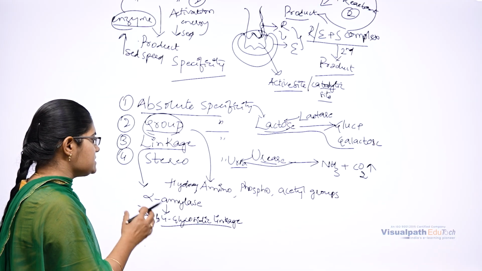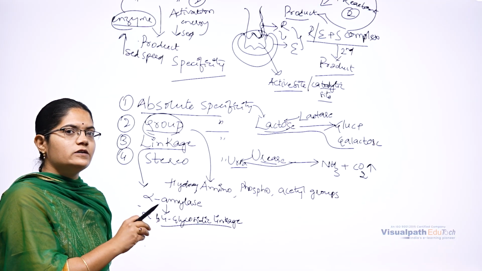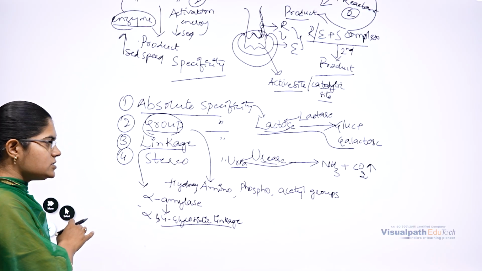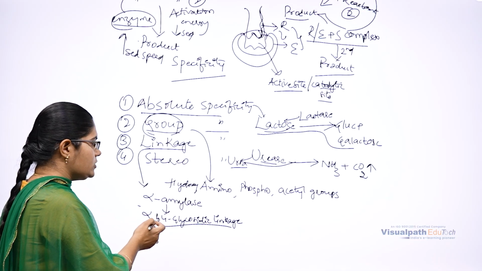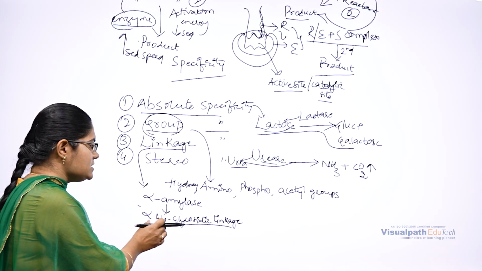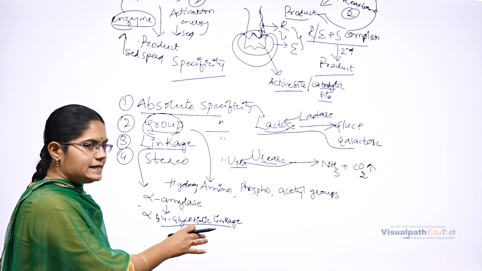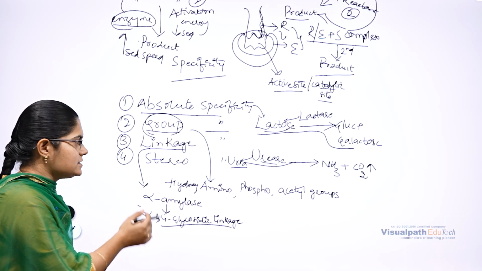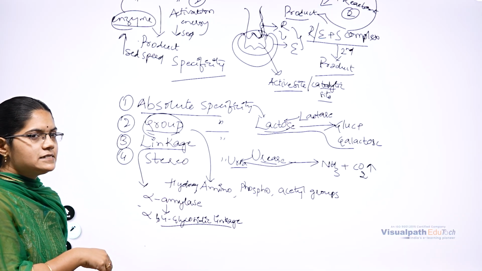It means alpha amylase is an enzyme which has specificity towards this type of bond. Starch containing alpha 1,4 glycosidic linkages is broken down by the enzyme alpha amylase. That is all about linkage specificity.